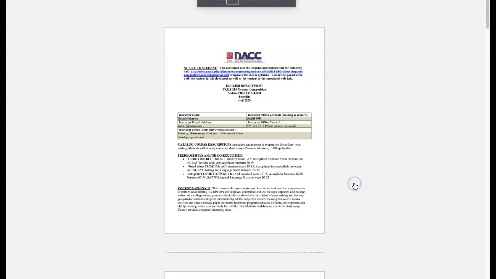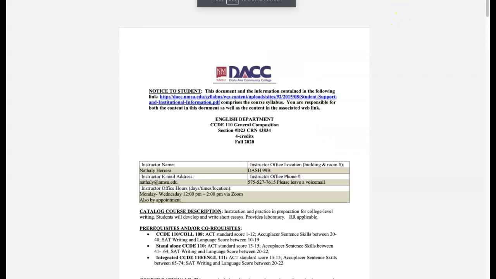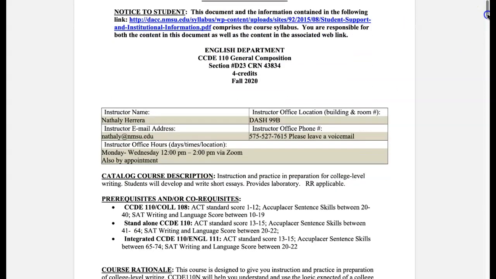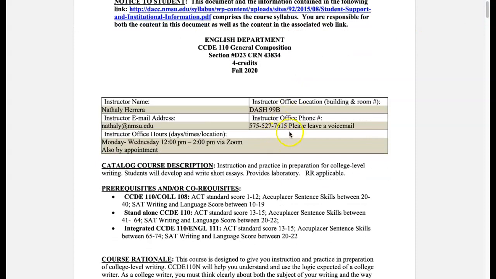For now, we're just going to preview it, and basically, again, it has a lot of the same information. It does have my phone number on here, which is my office phone number. As you all know, right now the campus is not open, so if you do call my office phone number, please make sure that you leave a voicemail so that that voicemail can get emailed to me, and then I can call you back or email you or contact you in some way.